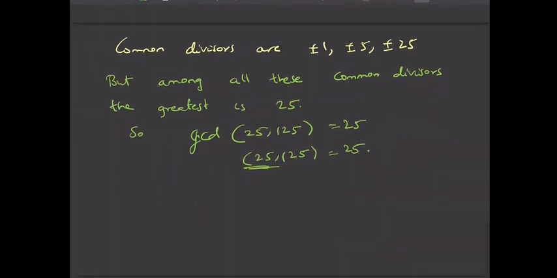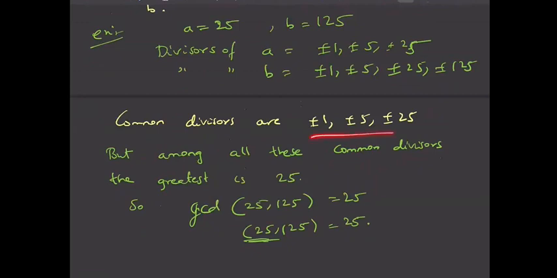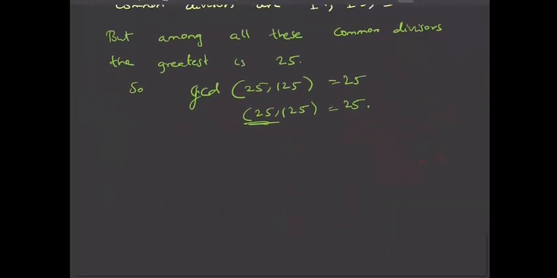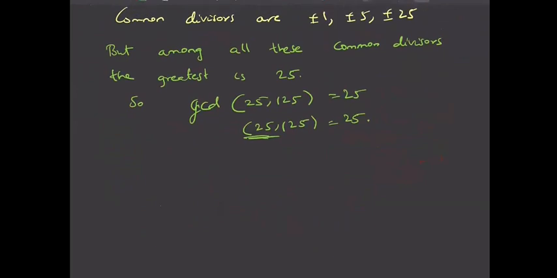So I think this is clear. There are so many common divisors, that is fine. But among all these common divisors, which is the greatest one, the largest one? It is 25. You don't take minus 25 as the greatest common divisor, because by definition, the greatest common divisor we always consider as positive only. So this is the greatest common divisor.